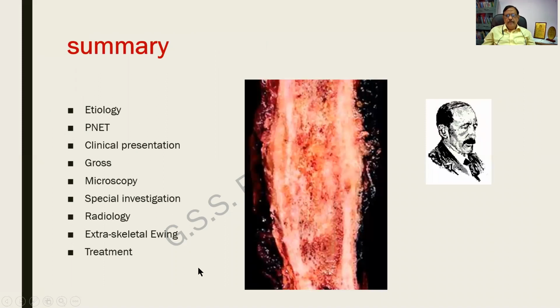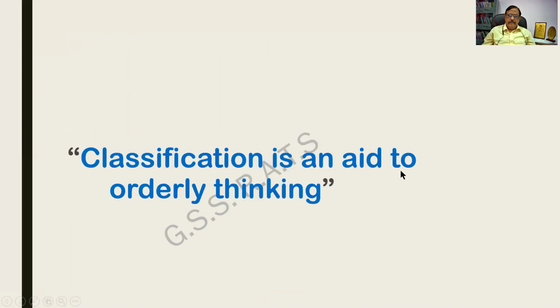So this is a summary of it. I am not going to repeat this one. The gross features and Ewing you shall be remembering. Classification is an aid to orderly thinking. I purposely included this as part of today's class because it can be part of an essay question.